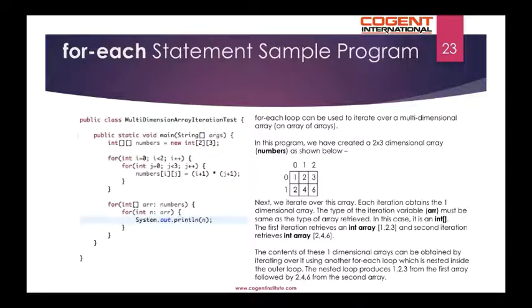The first iteration retrieves an int array 1, 2, 3, and the second iteration retrieves an int array 4, 5, 6. The contents of these one-dimensional arrays can be obtained by iterating over them using another for-each loop, which is nested inside the outer loop. The nested loop produces 1, 2, 3 from the first array, followed by 4, 5, 6 from the second array.